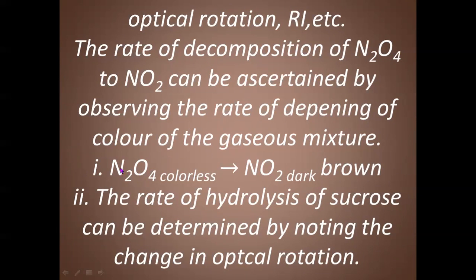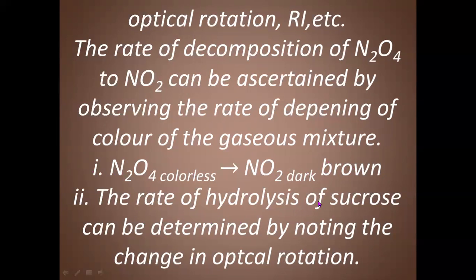That means at time t equal to 0, only N2O4 exists. As time passes, it decomposes to form NO2. Now the gas inside the reacting vessel will become brown or brownish, from colorless to brown. Why? Because it is decomposed to NO2. So the brown color shows the decomposition is taking place.